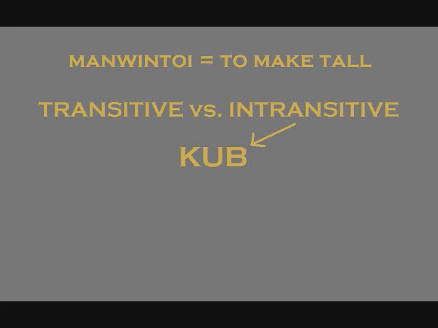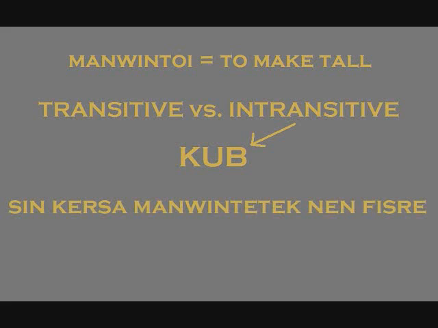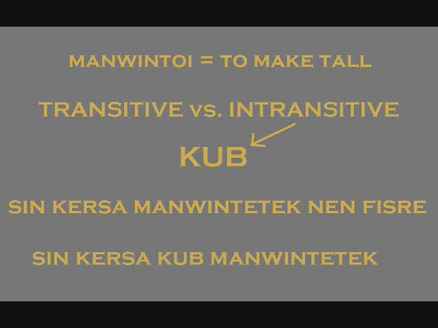Compare these two sentences. Sin Kersa manwintetek nen fistre. My brother made the tree tall. As opposed to Sin Kersa kub manwintetek. My brother became tall. No one made your brother tall, so you can't use a passive. Your brother simply grew, and we use kub to expressly state this intransitive nature of the verb.